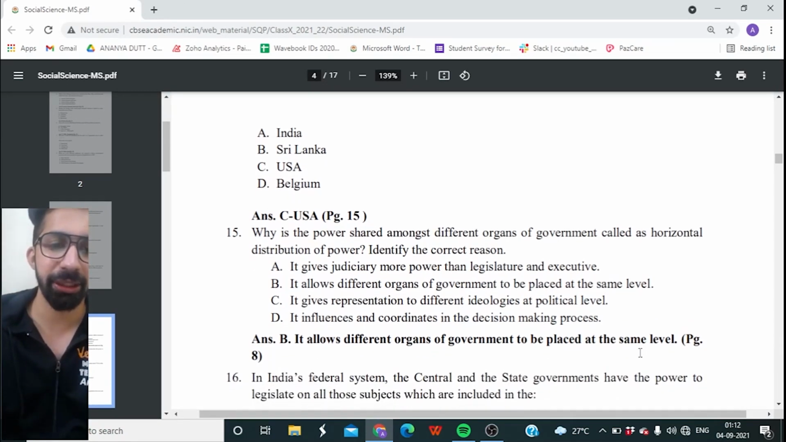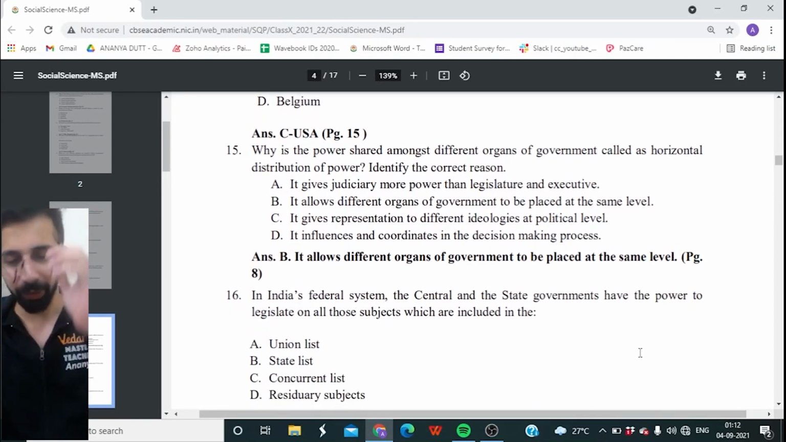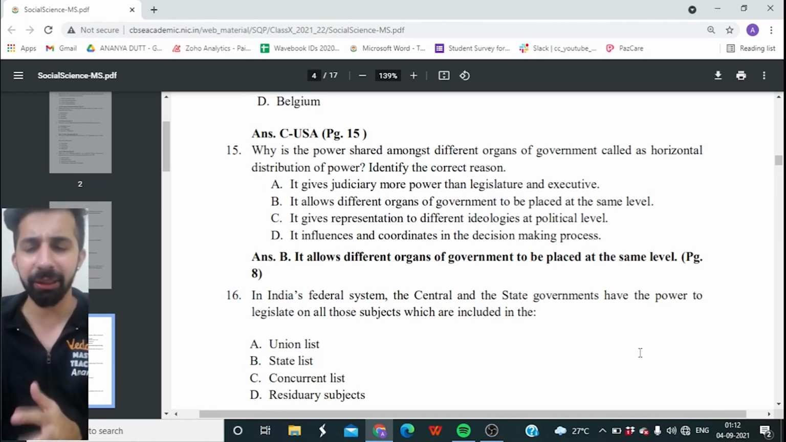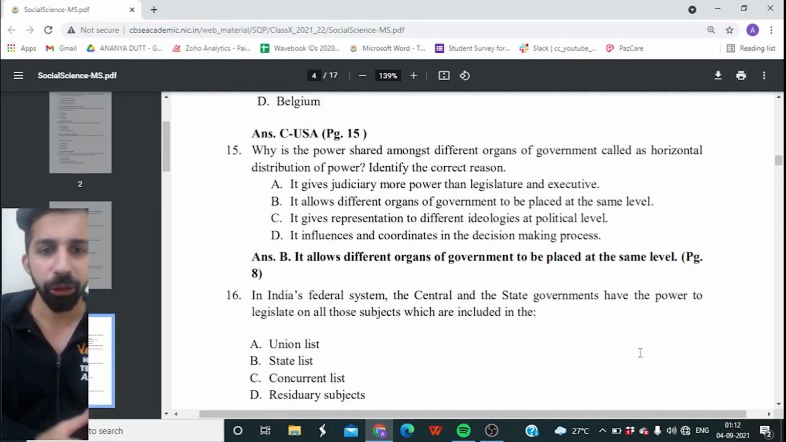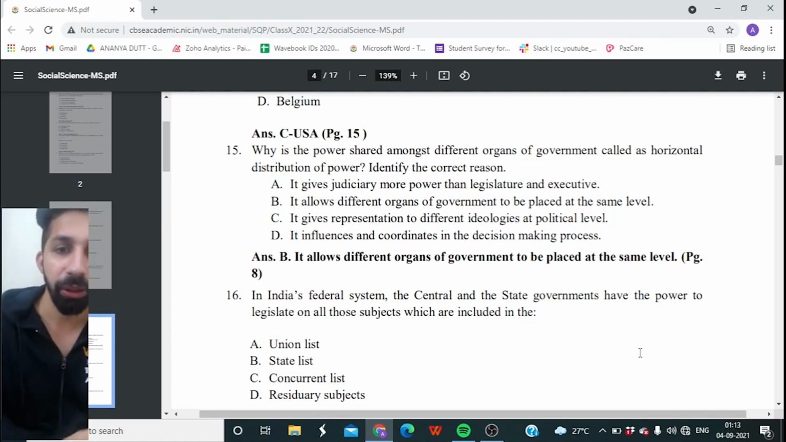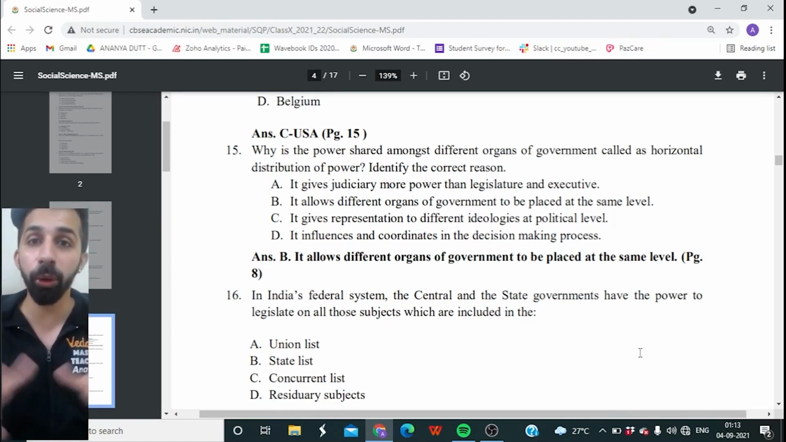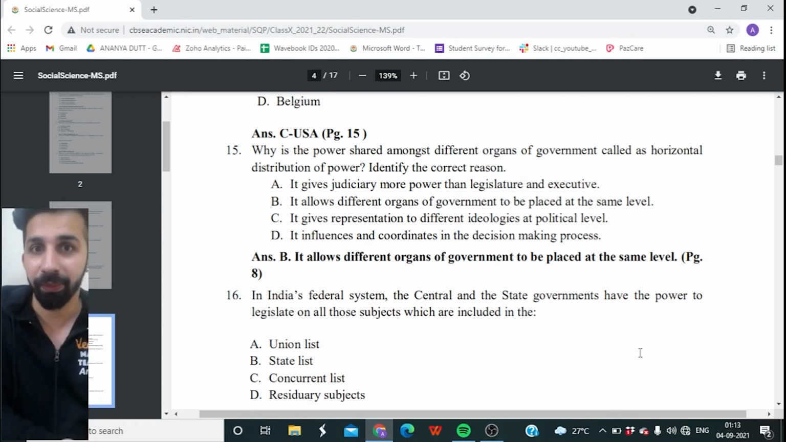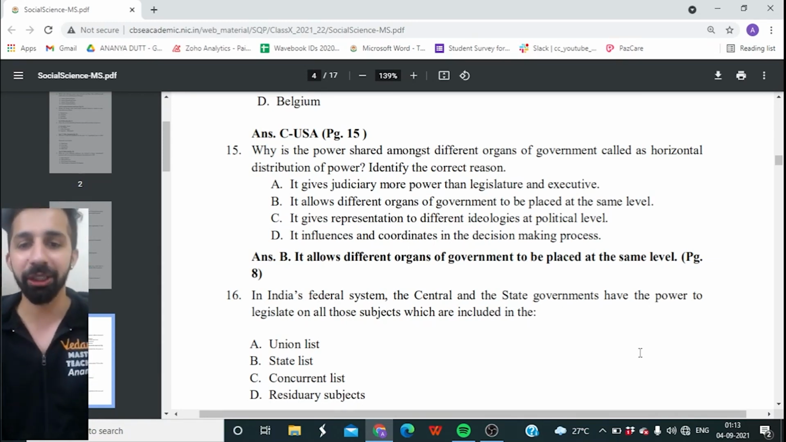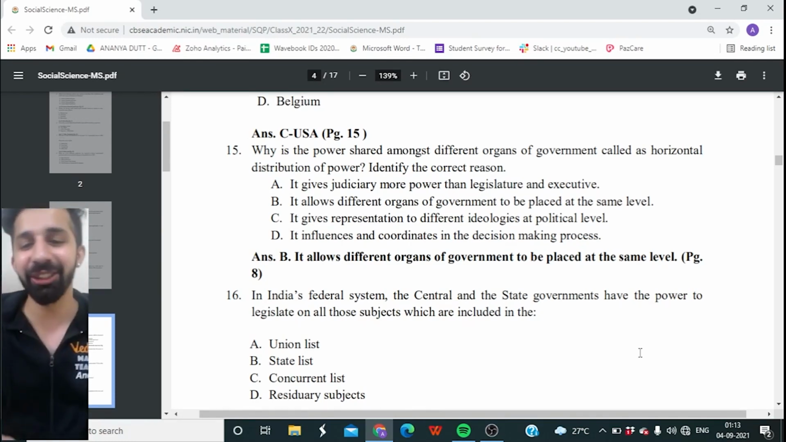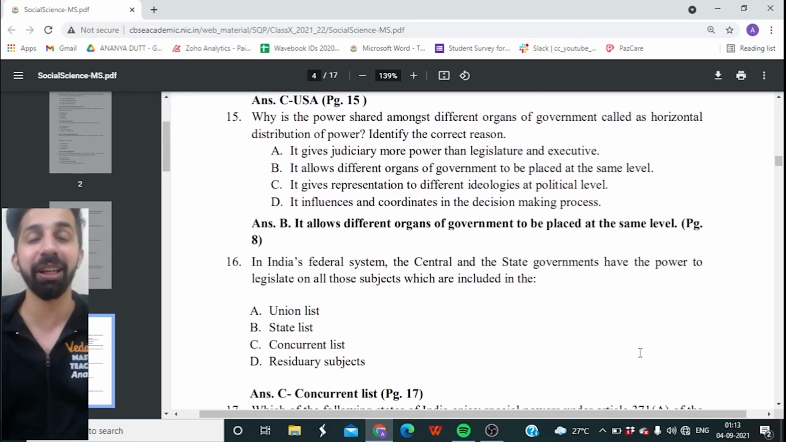Next question, guys, 16th one. Very simple. In India's federal system, the central and the state governments have the power to legislate on all those subjects which are included in which list. So when the central and the state government both can legislate on the subjects, which is that list? Is it union, state, concurrent, or is it residuary? Which is that list? And you are absolutely right. That is option C, concurrent list.